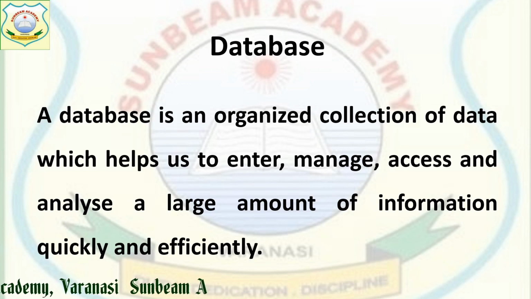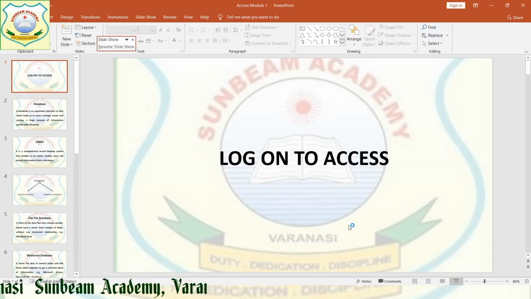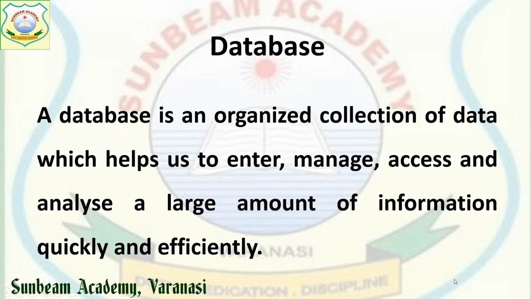Likewise, for the whole community, it becomes the database of that community. So data means raw facts and figures, and we organize it in such a way that it gives us complete information.